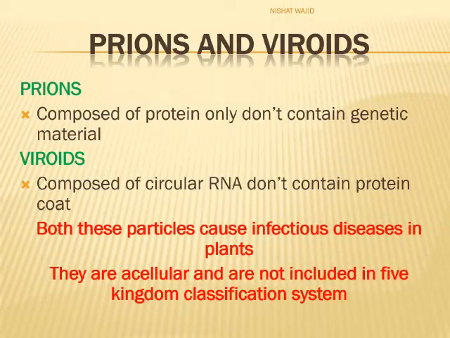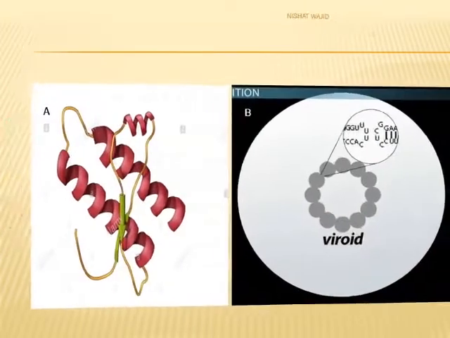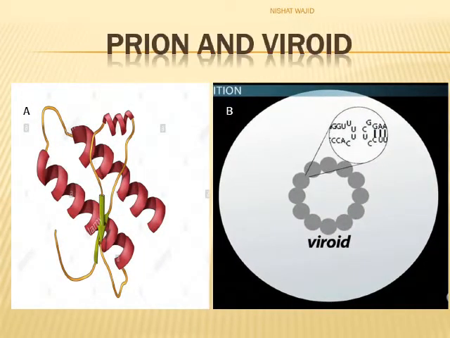Virus-like particles are prions and viroids. Prions are composed of protein only, and don't contain genetic material, while viroids are composed of circular RNA and don't contain protein coat. Both these particles cause infectious diseases in plants. They are also acellular and are not included in 5 kingdom classification system. On this slide, see prions, which are only protein, and viroids, which are only made of genetic material.